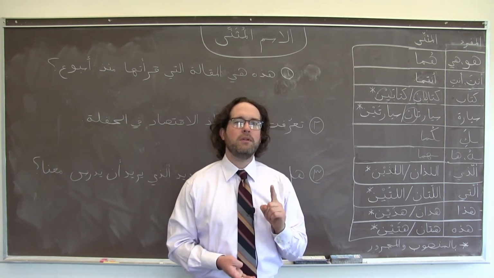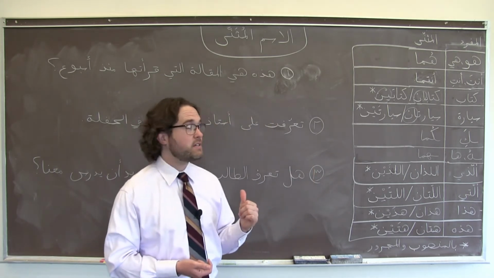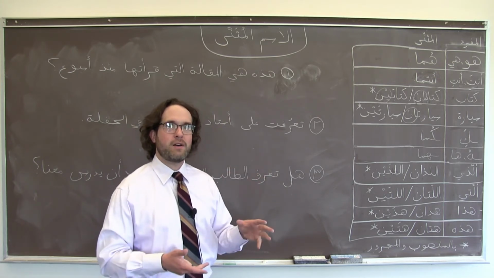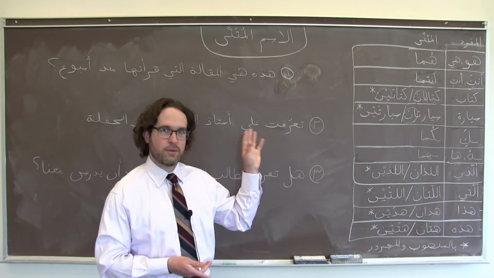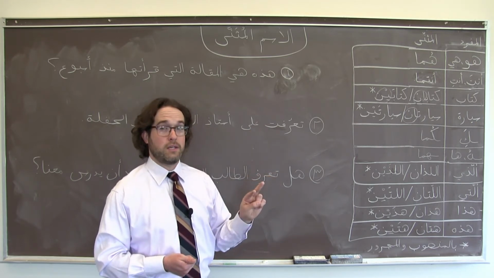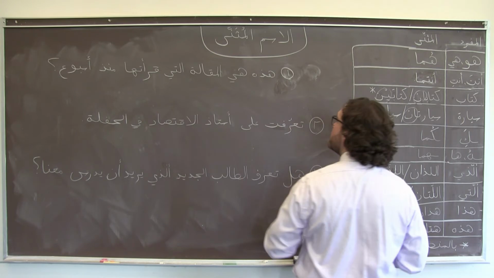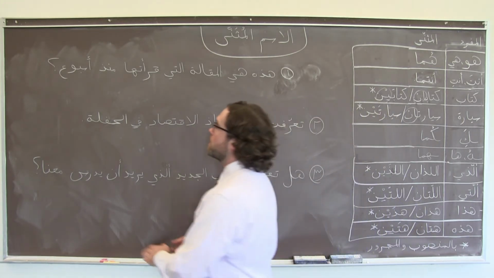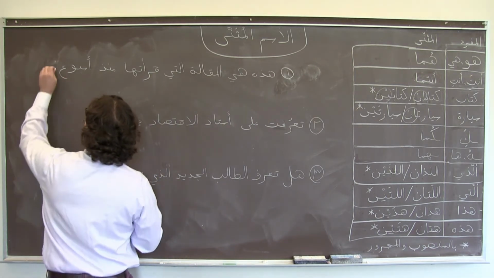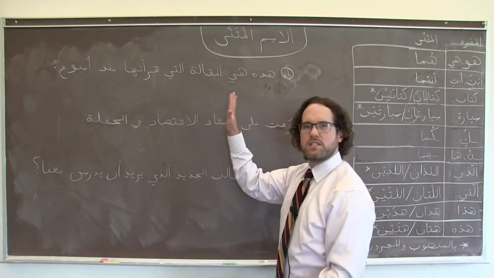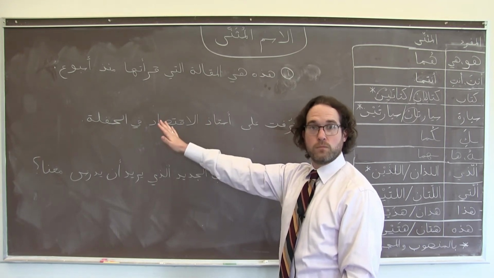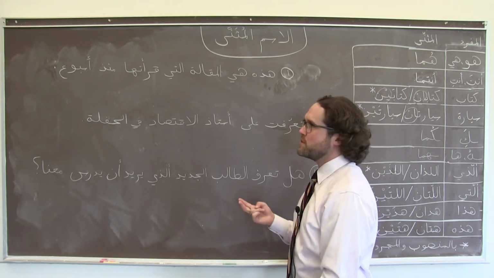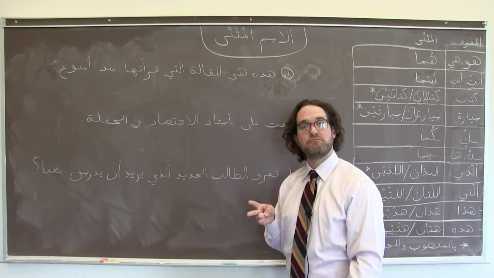Let's take a look at a couple of examples. I have some sentences here that are written in the singular, and what we're going to do is try to modify all of the nouns and pronouns in the sentence to talk about two things instead. Here's number one. هذه هي المقالة التي قرأتها منذ أسبوع. This is the article that I read a week ago, or 1 week ago. Now suppose I want to say these are the two articles that I read 2 weeks ago.